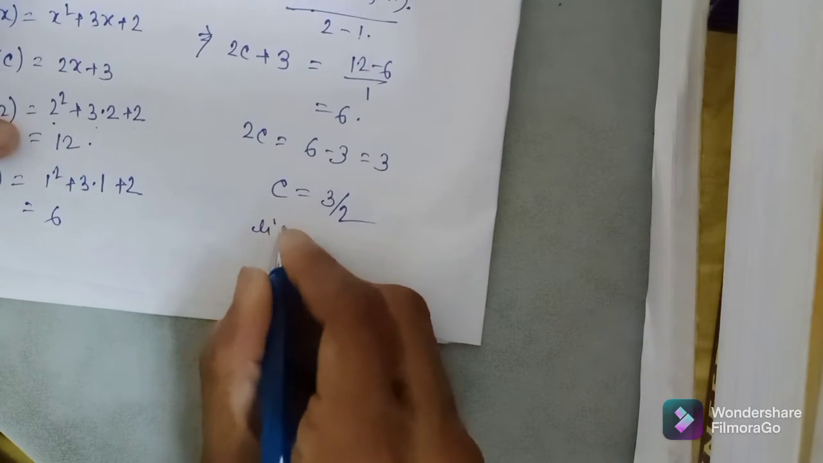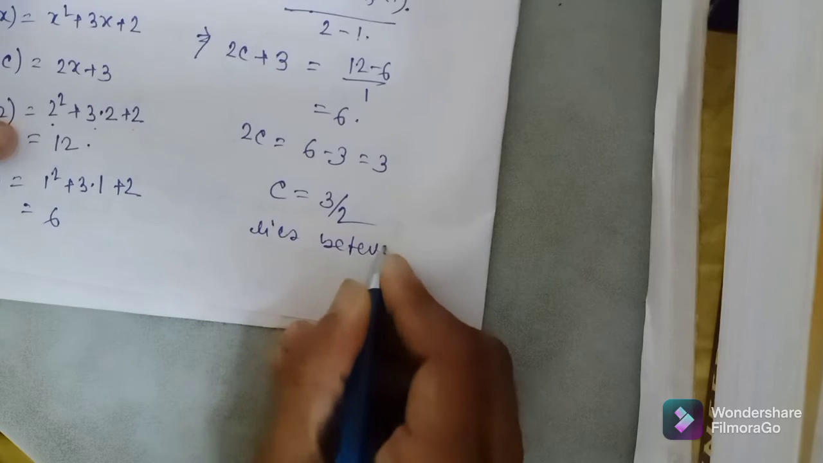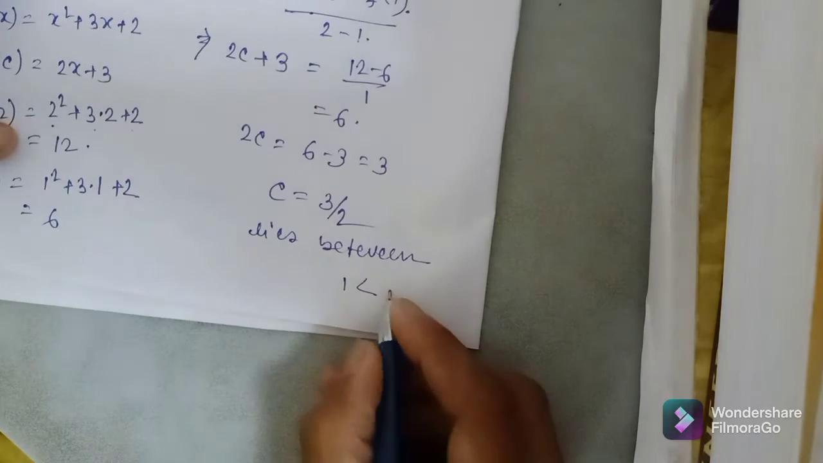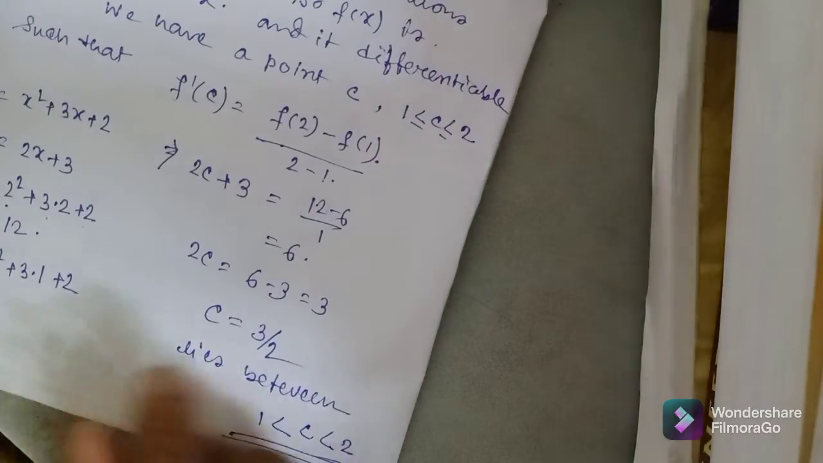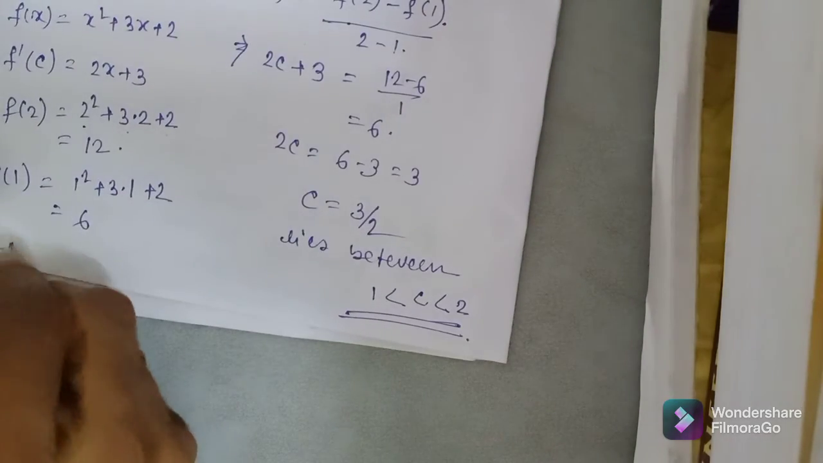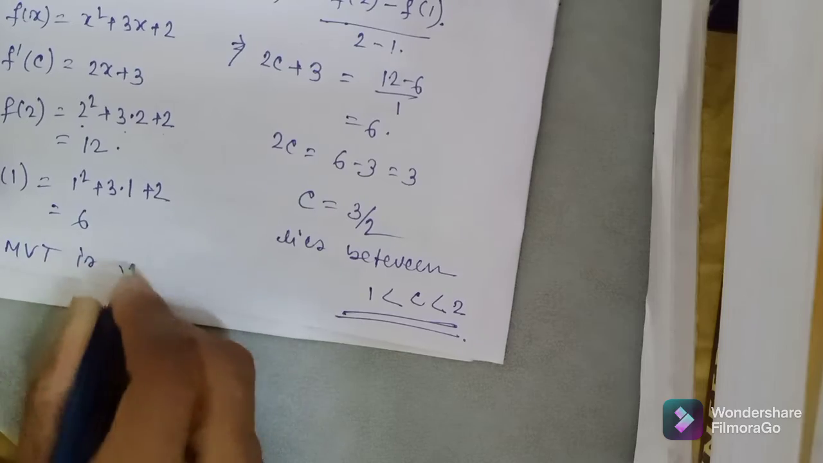Okay, which lies between 1 and 2. Okay, so LMVT is verified.